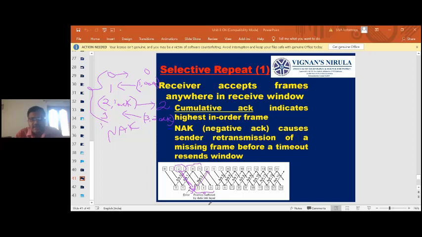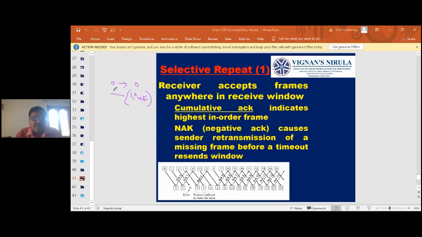Here, what happens is, whenever there is a negative acknowledgement, that means the frame... So frame 0 is successfully received, then 1 is received, so acknowledgement 1 is sent. Now frame 2, acknowledgement 1.